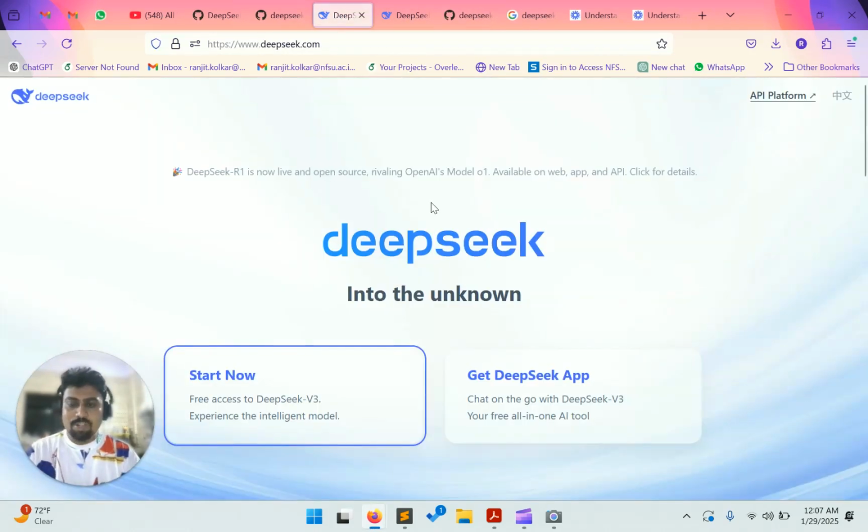So everybody is talking about DeepSeek. This is the keyword for the day. And if you see the news, everywhere there is DeepSeek. If you are a tech enthusiast, you will understand the importance of DeepSeek. Not only that, DeepSeek has disrupted the stock market.